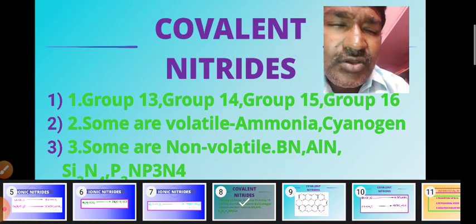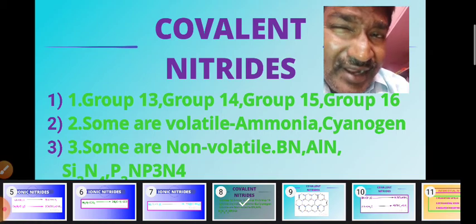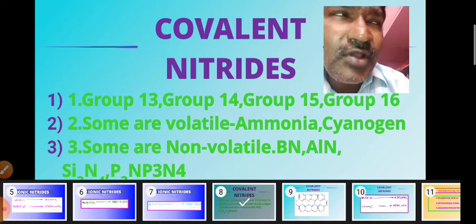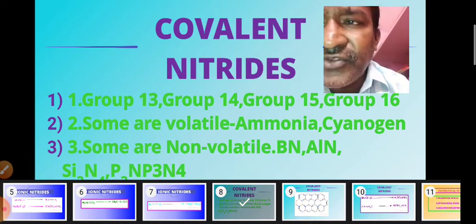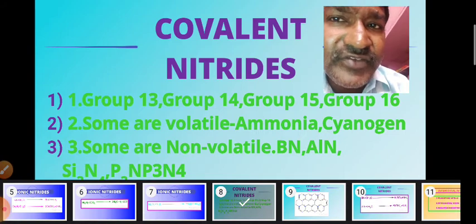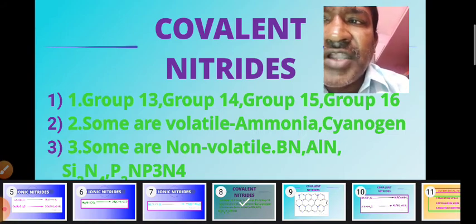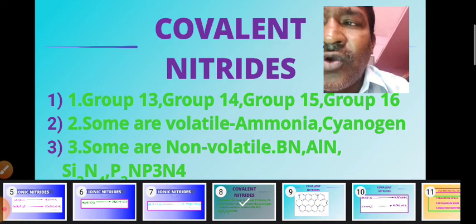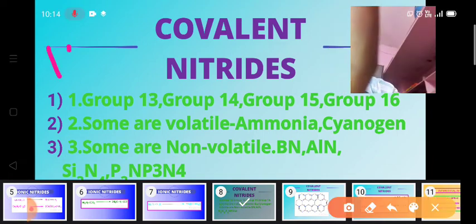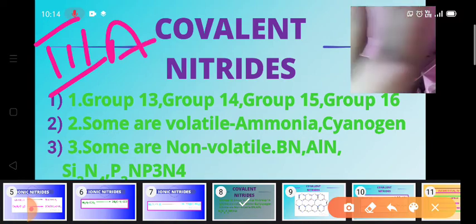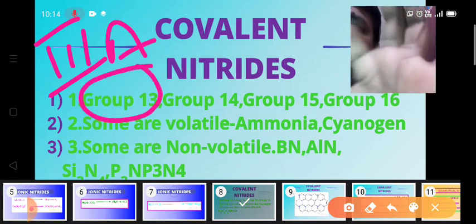So nitrogen forms covalent nitrides with the P block elements like group 13 elements, group 14 elements, group 15 elements and group 16 elements. So here group 13 means third A group, that is the old name. Third A is the old name and the present IUPAC name is group 13.